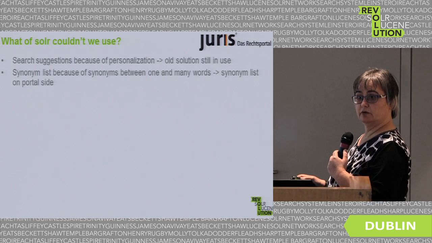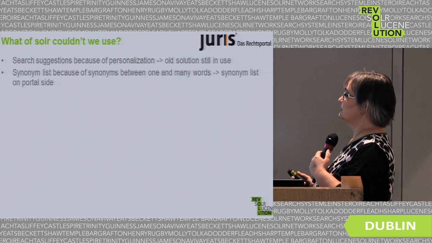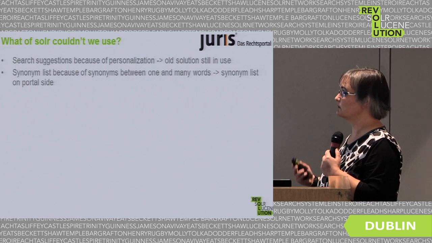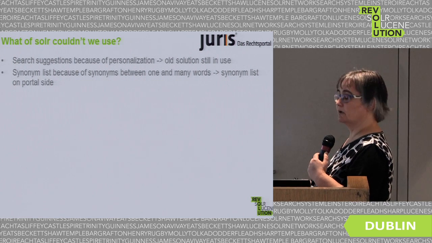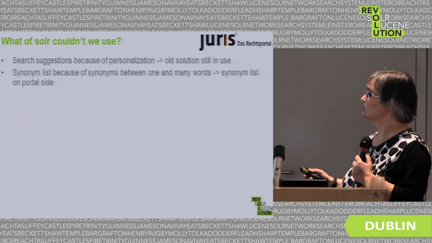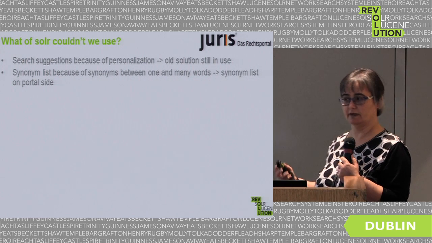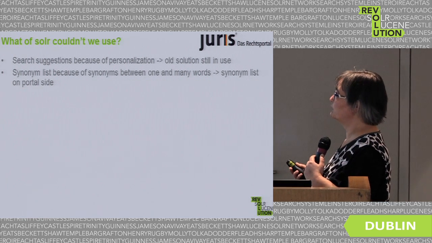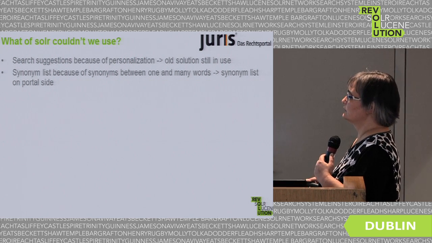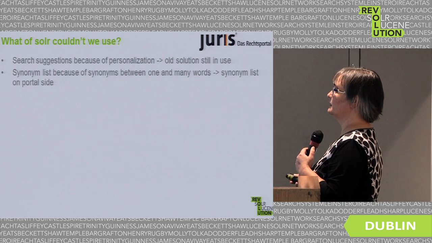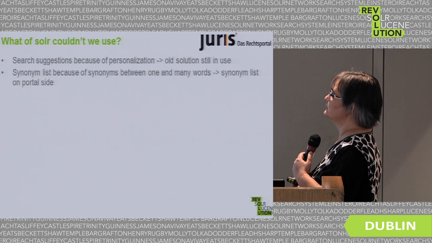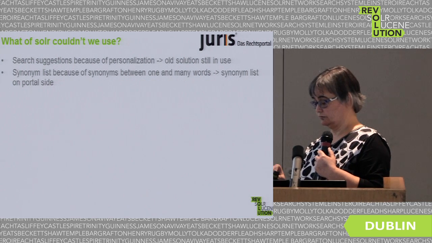So what could we not use? Search suggestions, because of the personalization we have. I don't know how we could change that, but our old solution is fast and has no problems. It's fast because, as with Solr, everything is in memory, so we still use it, no problem. And we couldn't use the synonyms of Solr because we have synonyms between one and many words. So we just put the synonym list on the portal site. Not a big problem.